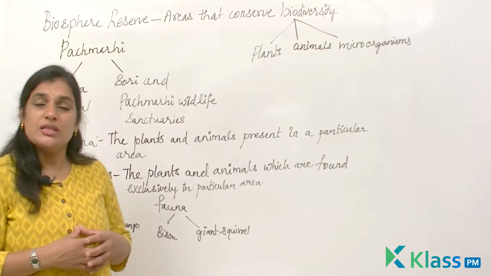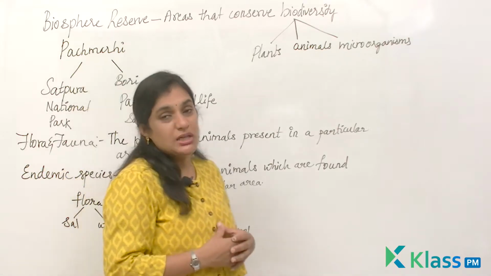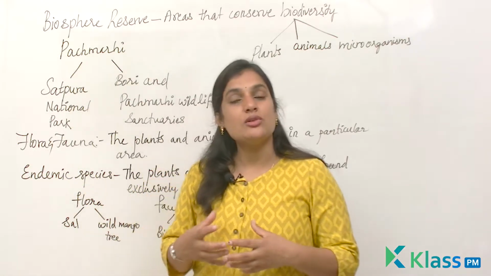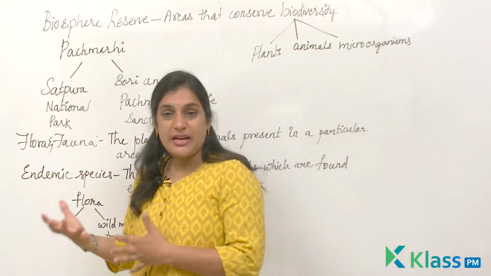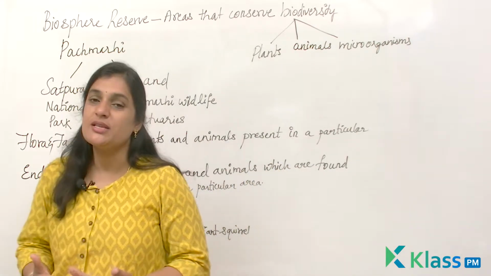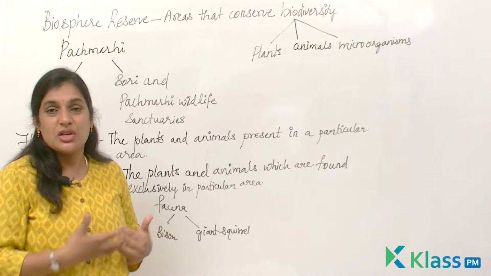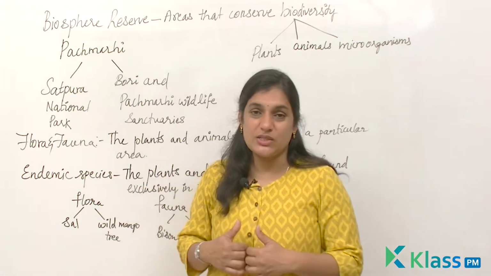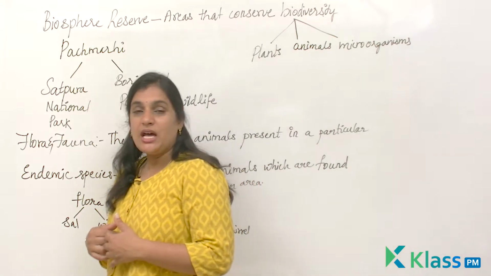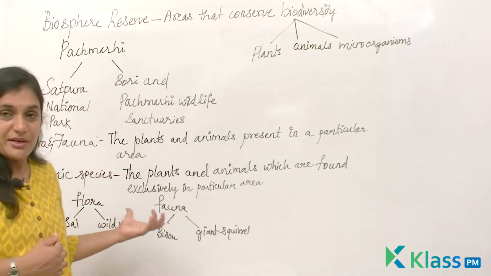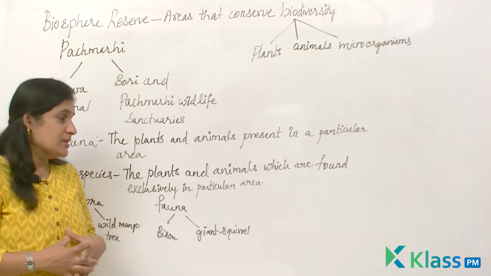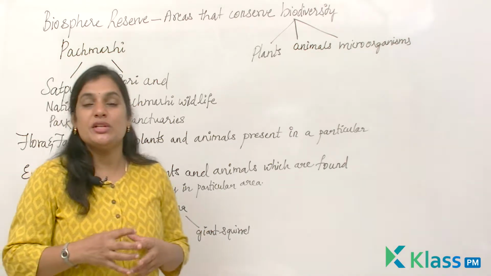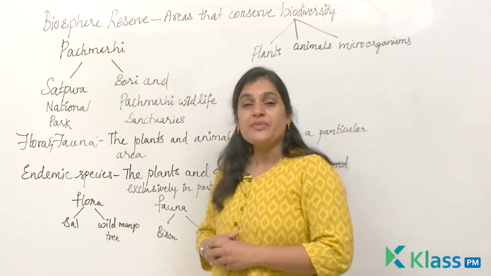In the same way, the word species is not only termed for animals, it can also be termed for plants and humans. We are also human species. In the same way, there are plant species. So now you have understood what species is. Now let us talk about the endemic species. The plants and animals which are found exclusively in a particular area are said to be endemic species.